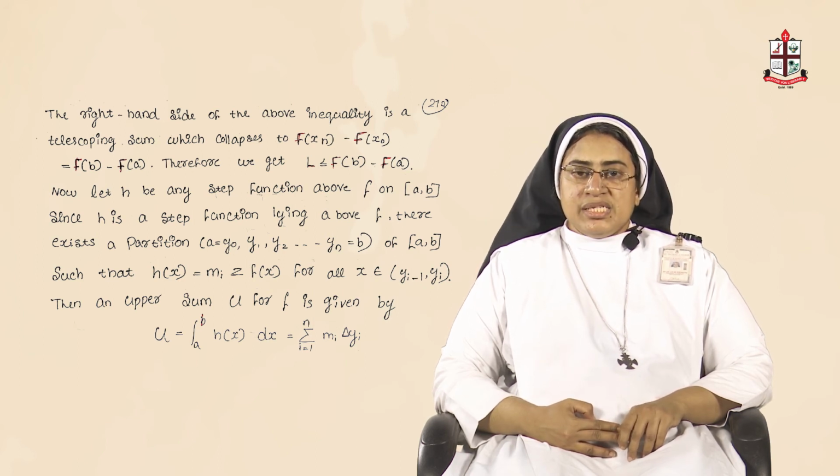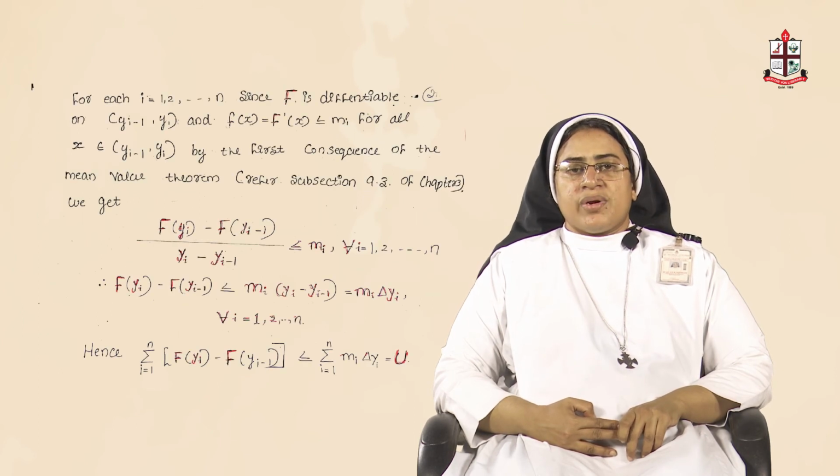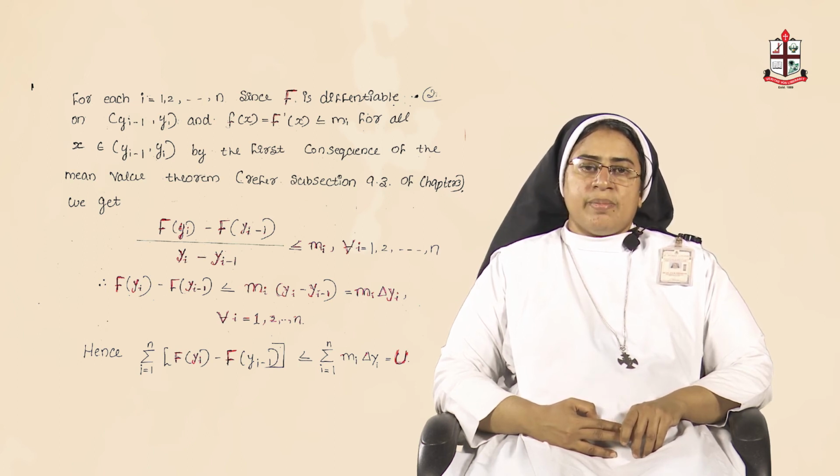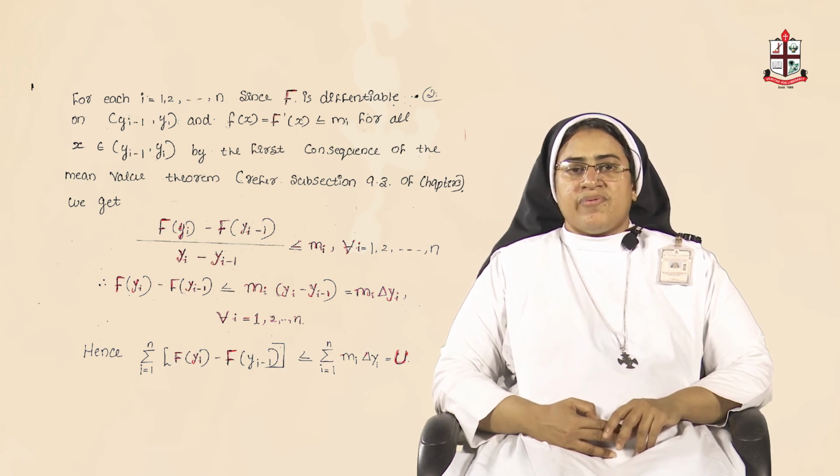Now, in the next page you can see that for each i equals 1, 2, 3, etc. n, since capital F is differentiable on (y_{i-1}, y_i), small f is equal to capital F dash of x for all x belonging to (y_{i-1}, y_i).